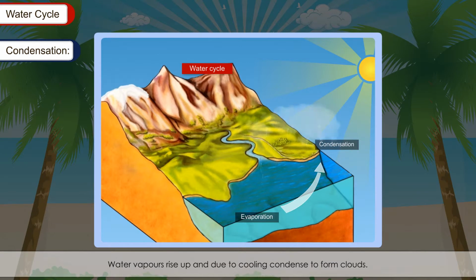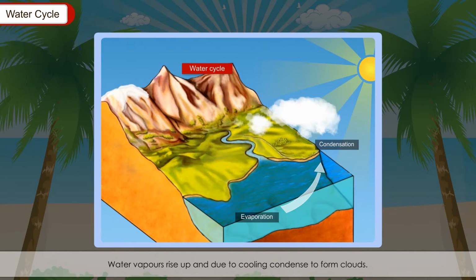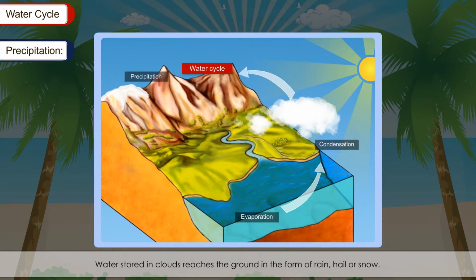Condensation. Water vapor rises up and due to cooling condenses to form clouds. Precipitation. Water stored in clouds reaches the ground in the form of rain, hail, or snow.